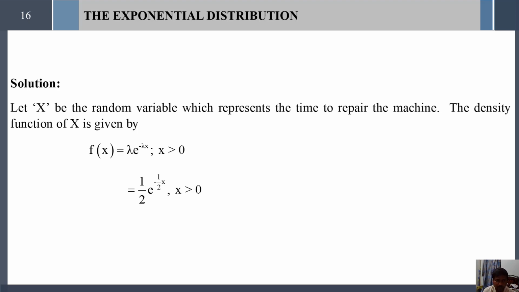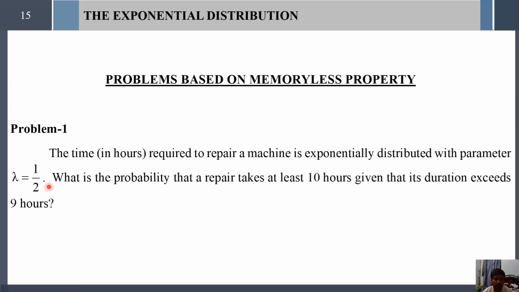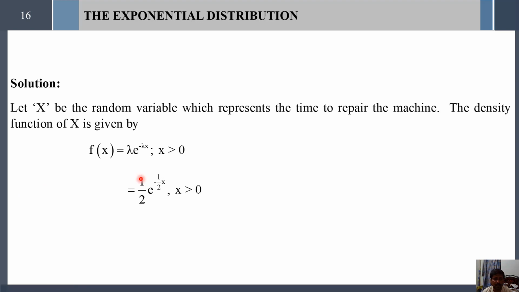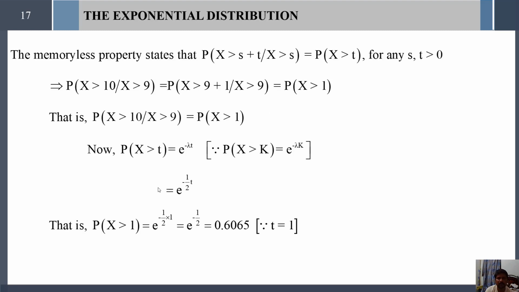Now, the probability density function of x by the usual definition of exponential distribution is f of x equal to lambda into e power minus lambda x, where x greater than 0. Now simply substitute lambda equal to 1 by 2, because it is given in the problem. Then f of x equals 1 divided by 2 into e power minus 1 by 2 into x, where x greater than 0, is the required probability density function of the exponential distribution for this problem.